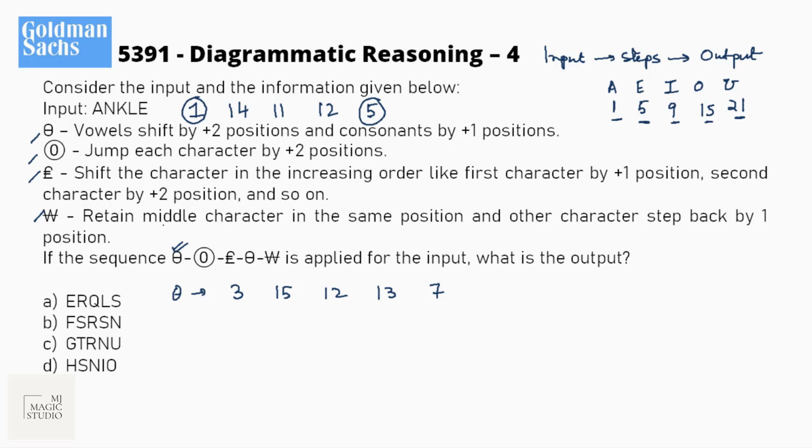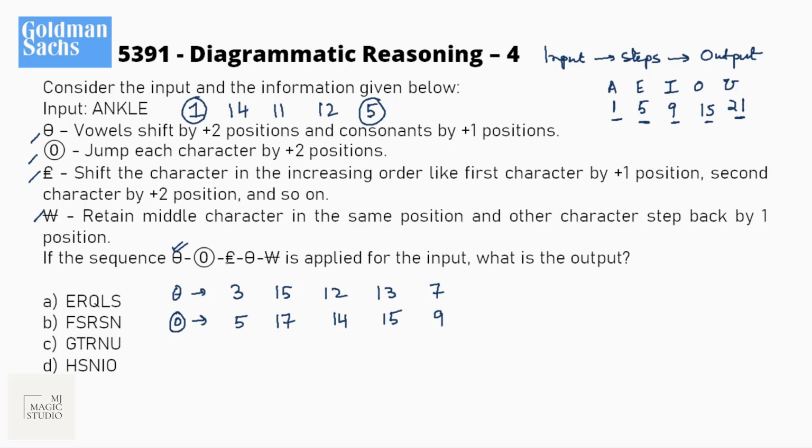Now we need to use this circle operator, which says jump each character by 2 positions. Whatever position you have, just jump it by 2 positions. That means add plus 2 to each one of them. So after this operator, every character will be increased by 2. 3 will become 5, 17, 14, 15, and this will be 9.